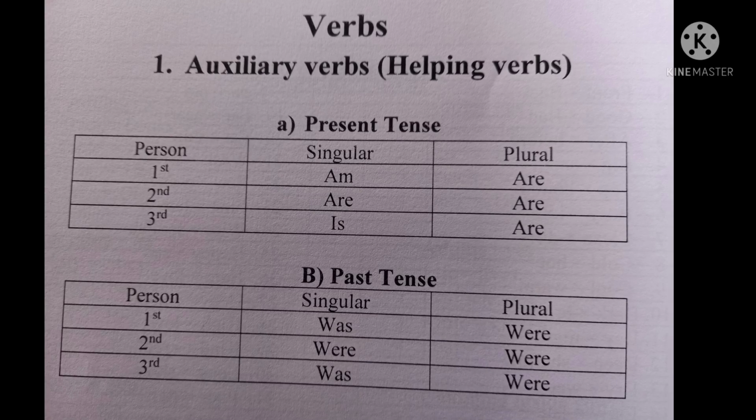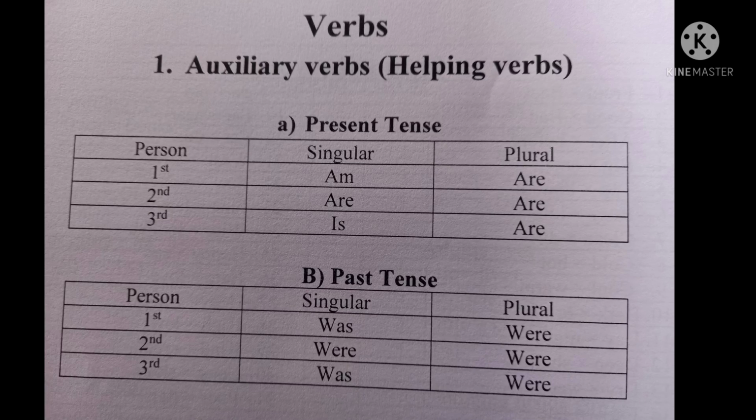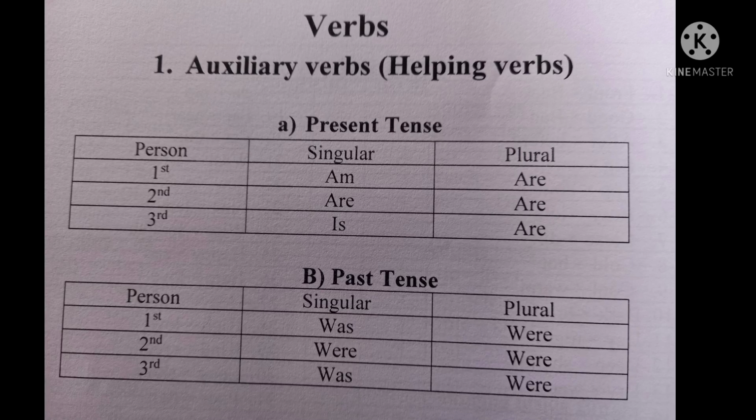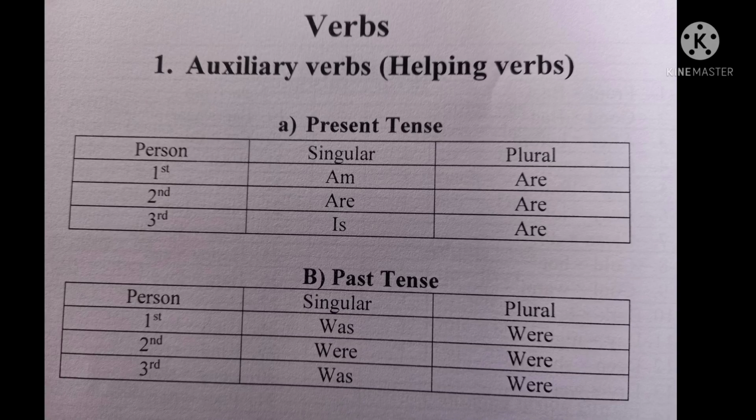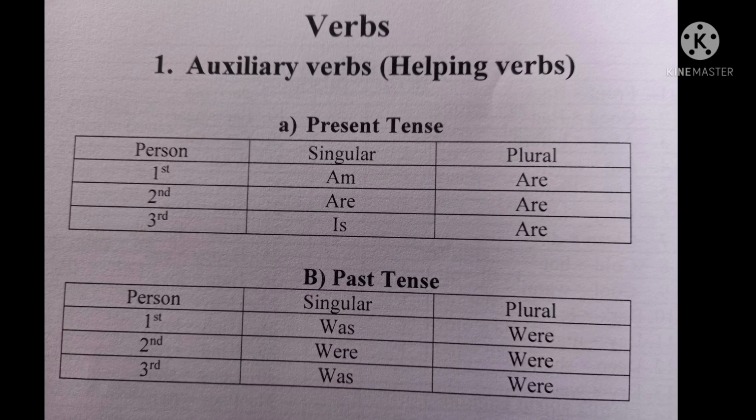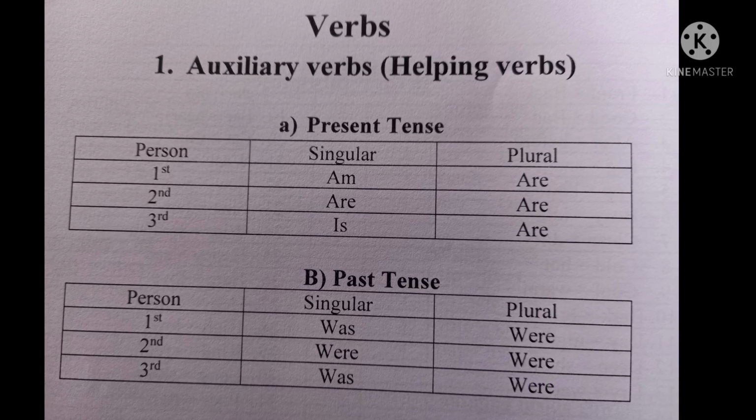Number in the sense singular or plural. Let's see this table. First person, under be form, we have am in singular and are in plural.